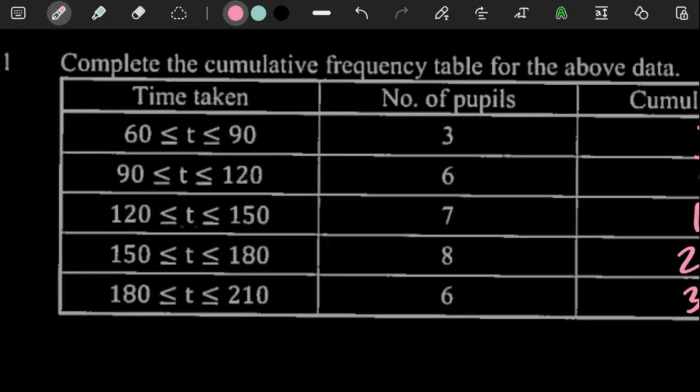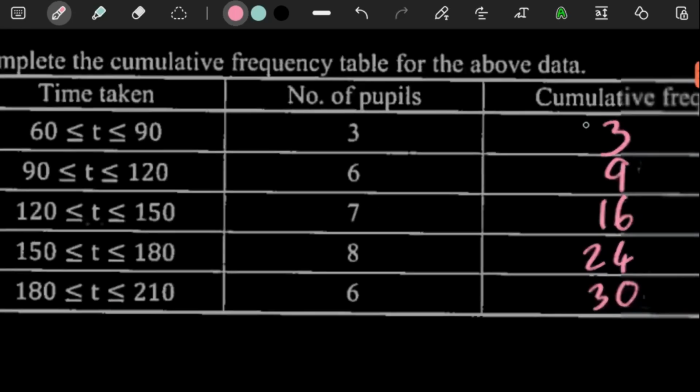So let's just actually get the midpoints of each of our values there, because the midpoints of each of these numbers is what we're going to be plotting. So in the middle here, we have 60, 75. Between 90 and 120, you're going to add them up, divide by 2. So that's 105. And then 120 plus 150 divided by 2, that's going to give you 135.